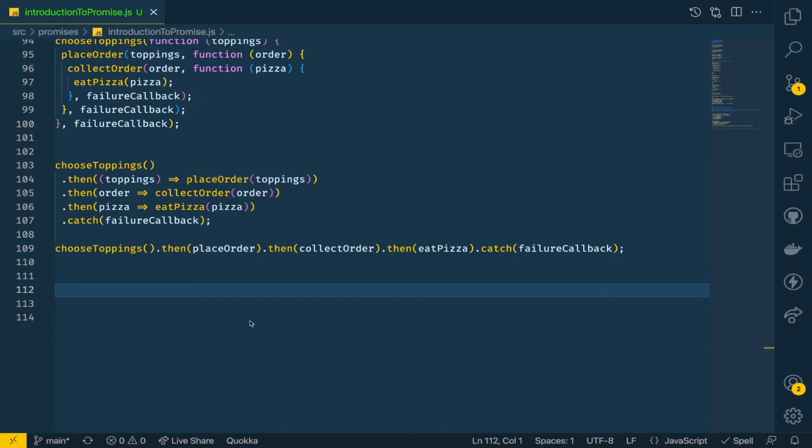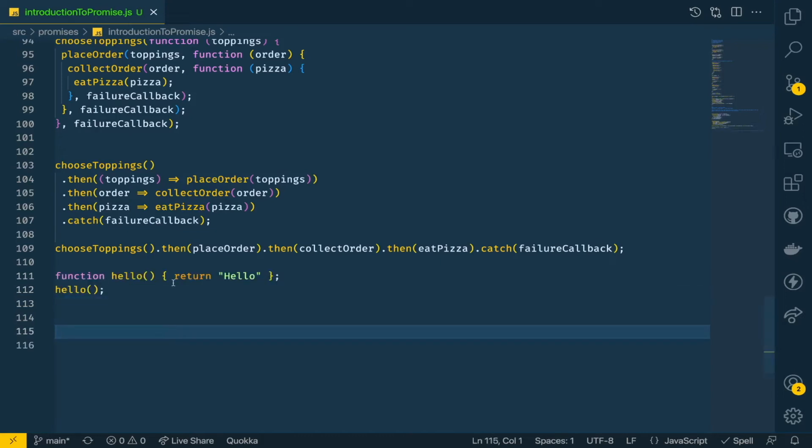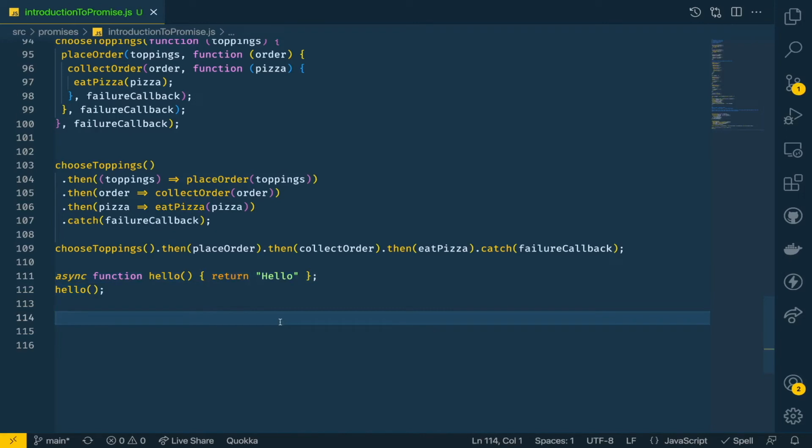So let's say I have a function called hello, and it is just returning a string, hello. When we call this hello function, we'll get the string hello. So this function is not doing anything special. This is just returning a string value, hello. Let's say I put the keyword async here, then what will happen? Now, if we invoke this function, it will not return the string hello, rather it will return a promise. This is one of the traits of the async function.